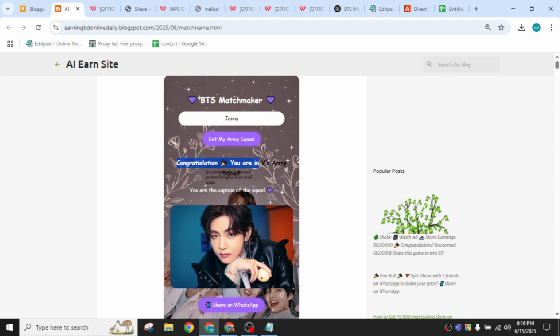Now I'll command ChatGPT to write a short Facebook post. I need to share it in a Facebook group with emoji to attract viewers. I am just giving this prompt to ChatGPT. Done. My task is now complete. ChatGPT has given me a Facebook post text. I will just copy the first 3 lines. The last 3 lines I don't need. Okay, you can add hashtags if you want. So many hashtags you can use in your post.